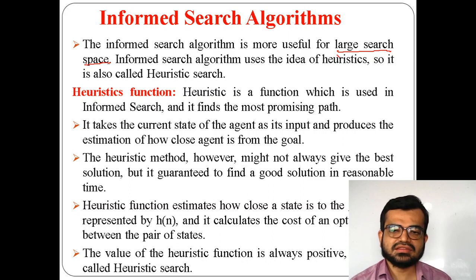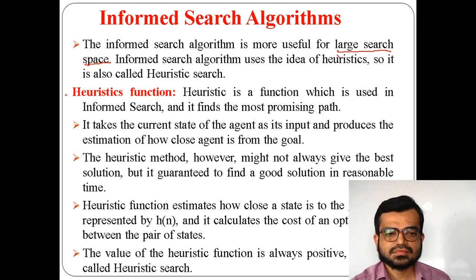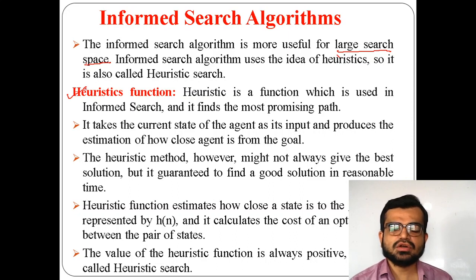It uses the idea of heuristic. I'll explain what we mean by heuristic. Informed search is also called heuristic search. Why is it called heuristic search? Because it uses a heuristic function. What is the role of this function? The function is used only in informed search, remember. It won't be used in uninformed search, and it finds the most promising path.